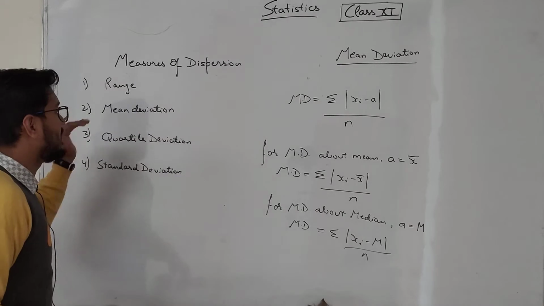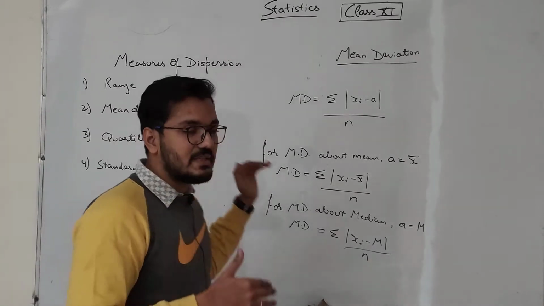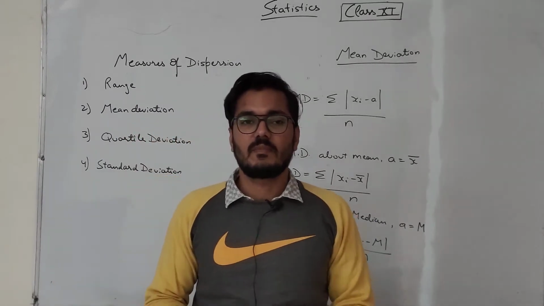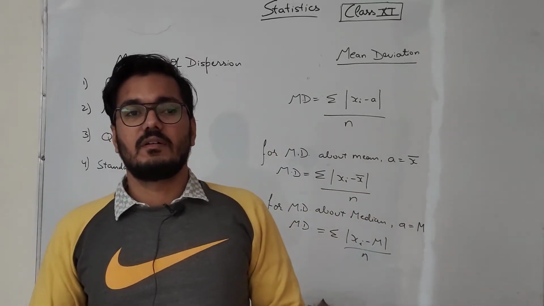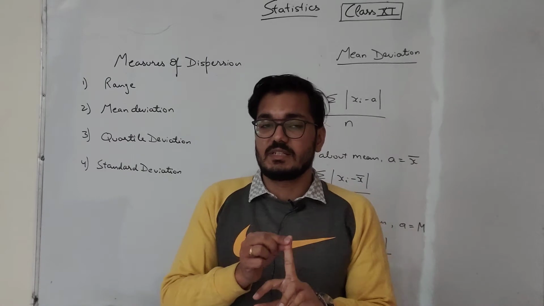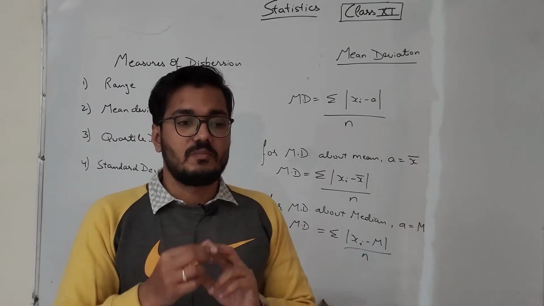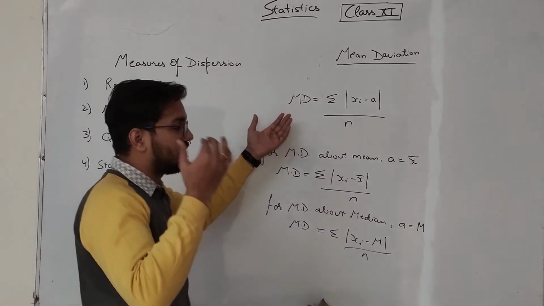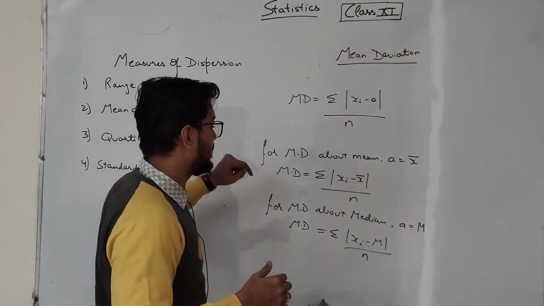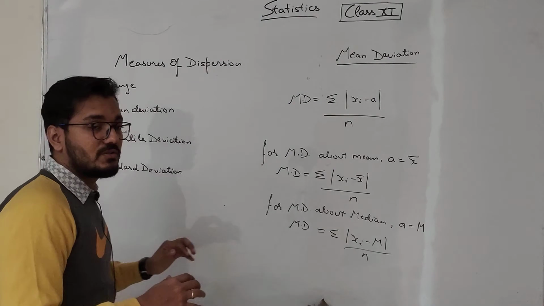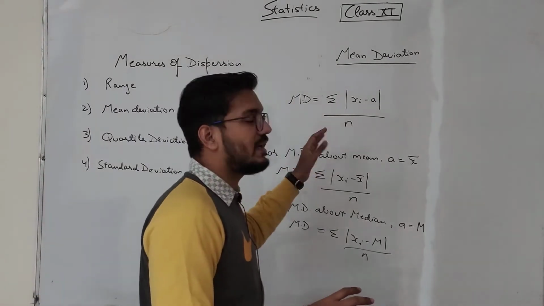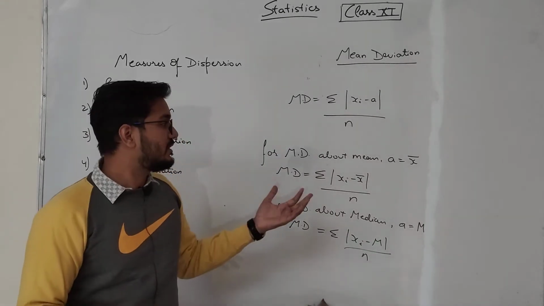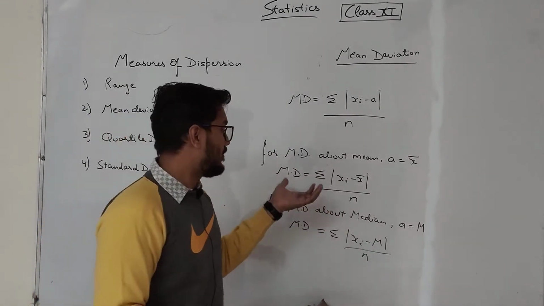Then we will discuss mean deviation. So basically in this video we will talk about mean deviation. Deviation means changes, like variations, right? So there will be two things, mean deviation about mean and mean deviation about median. It will be different for grouped data and ungrouped data, right? We will discuss it with the help of questions, but before that let us discuss the formula.